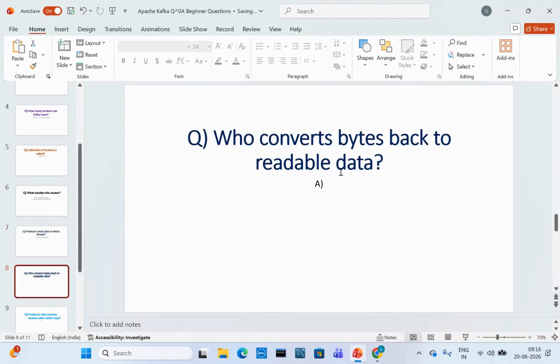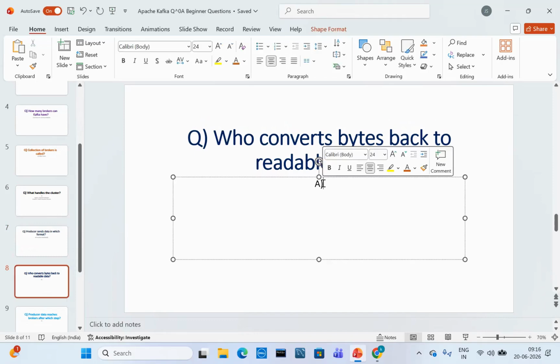Next one: who converts bytes back to readable data? The producer is sending serialized data. Who converts that back to readable data? The consumer will convert it. That conversion process is called deserialization.